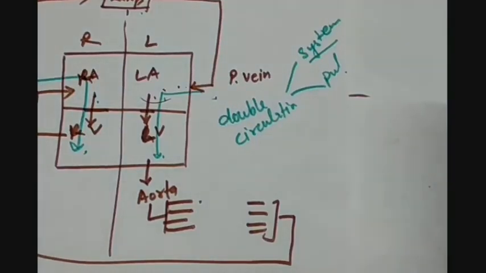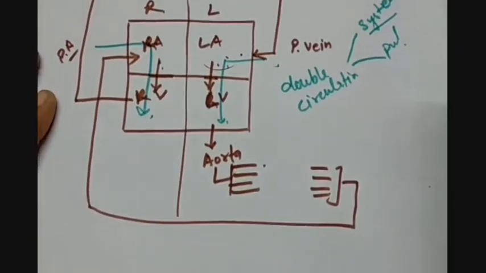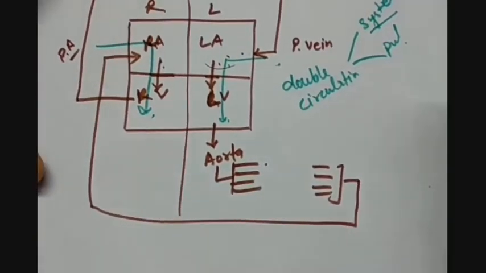Most of the animals have single circulation also. Why? Because they have two chambers of heart. For example, fish. Only deoxygenated blood passes through them, and then just after that they provide the blood to the gills where the blood gets oxygenated, and further it is distributed in all body parts. So no double circulation is taking place here.